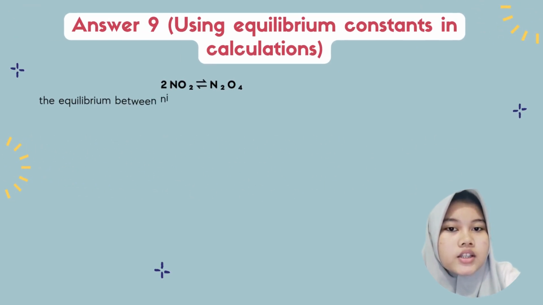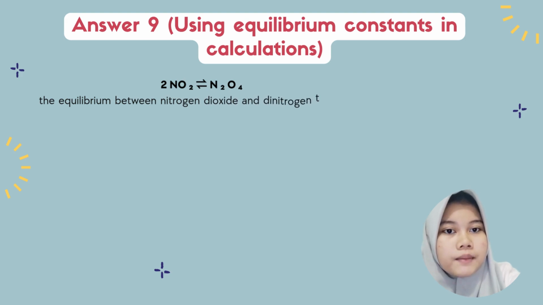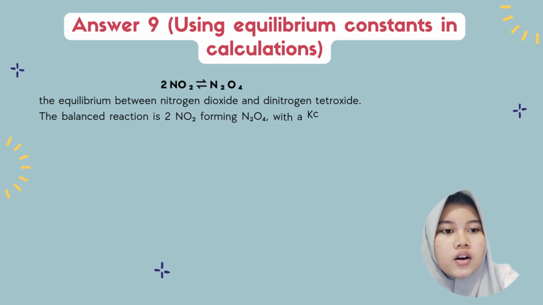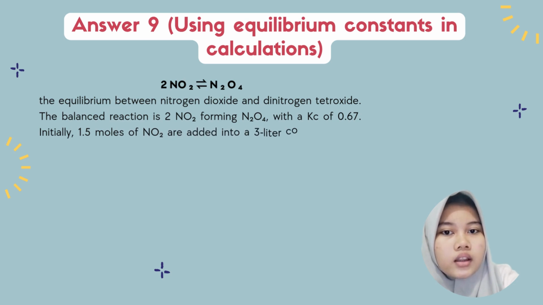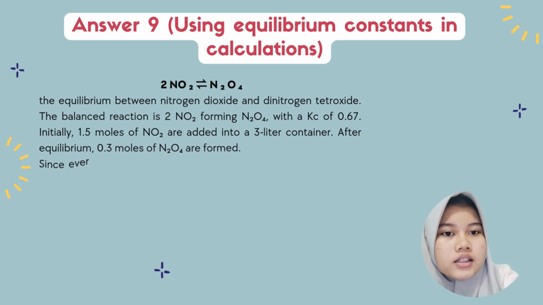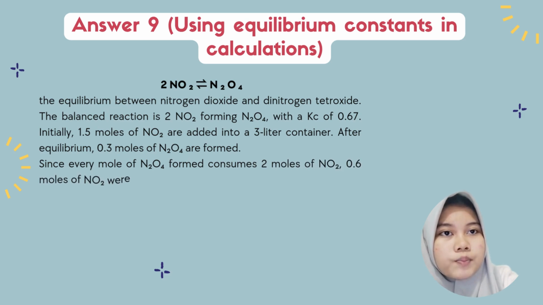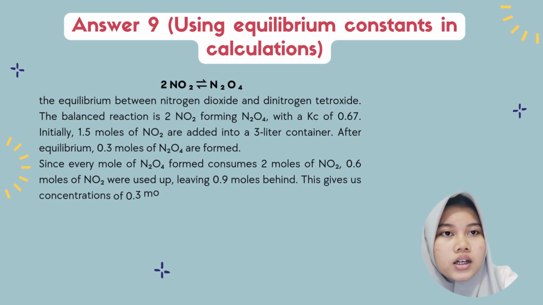The question is focused on the equilibrium between nitrogen dioxide and dinitrogen tetroxide, and the balanced reaction is 2NO2 forming N2O4 with a Kc of 0.67. Initially 1.5 moles of NO2 are added into a 3-liter container.